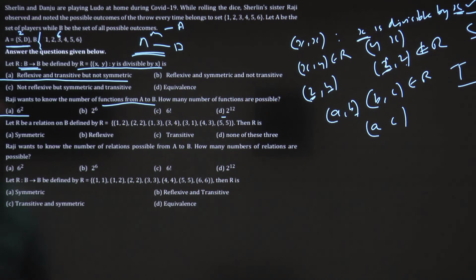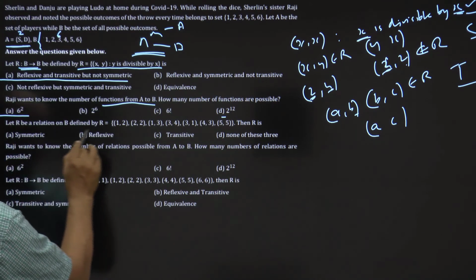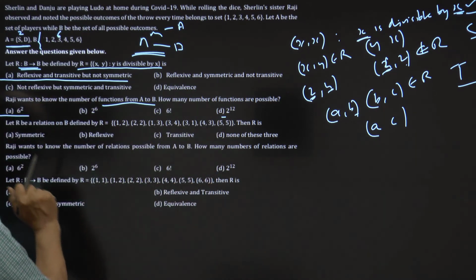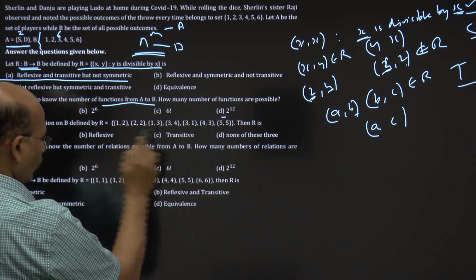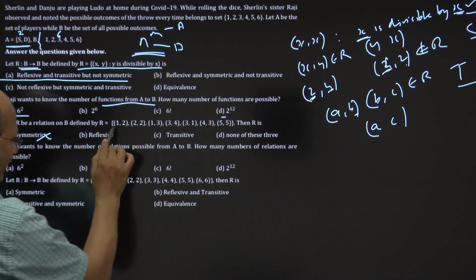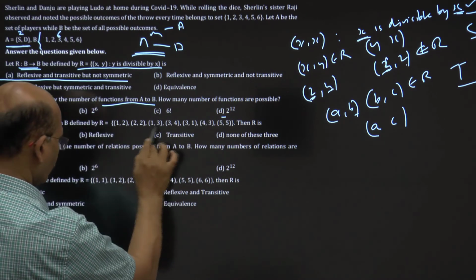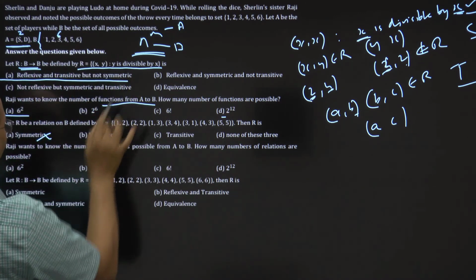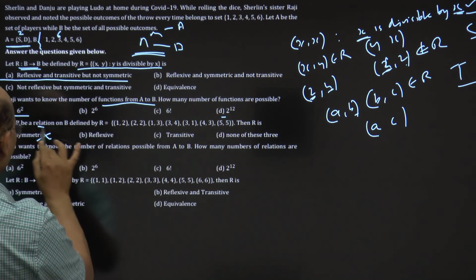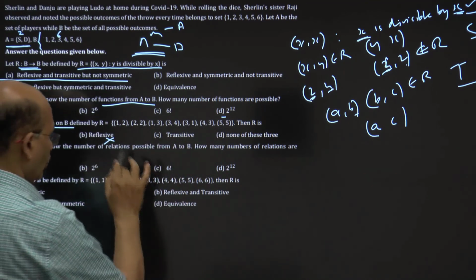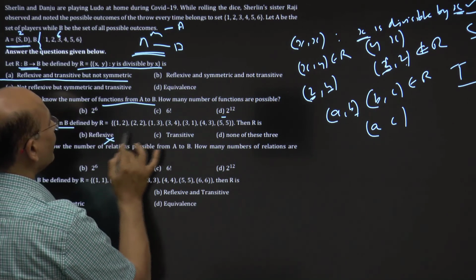Okay. Then R is a relation, and you look at how the relation is defined. Very simple working. Is R symmetric? We see 1 2 is there, but 2 1 is not there. So this is out of question. Reflexive? 1 1 is there, but it should be 1 1, 2 2, 3 3, 4 4, 5 5 because R is defined on B. So 1 1 is not there, 2 2 is not there. Reflexive is out of question.